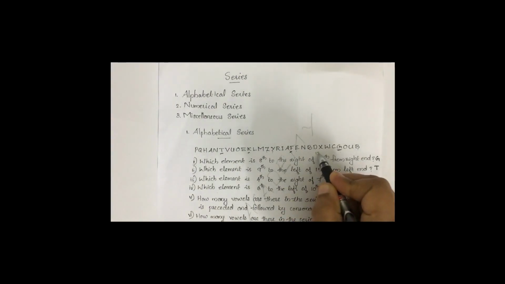We can check that first question once again. 12 and 8. 12 and 8 difference is what? 12 minus 8 is 4. And count from the same side, right side. Fourth element from right side: 1, 2, 3, 4. Same answer. So, if the sides are same, just take the difference of these 2 numbers and count from the same side. Fourth from right is same answer, G.